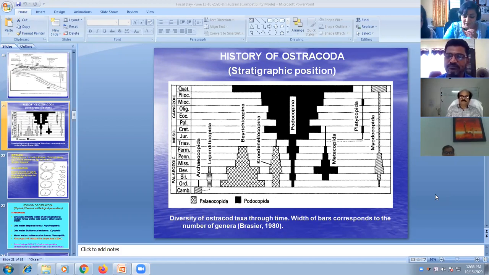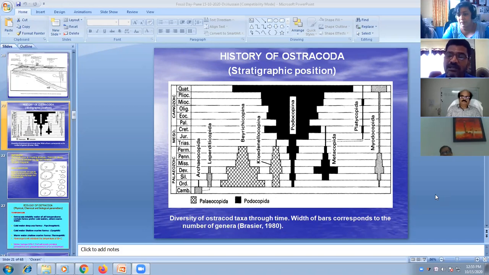So another question that just came up. What would you say are the strengths of ostracods and the limitations of ostracods as compared to other microfossil groups? Yeah. As far as the ostracods are concerned, they are found to occur in all kinds of aquatic environment, freshwater to brackish to marine and other things.